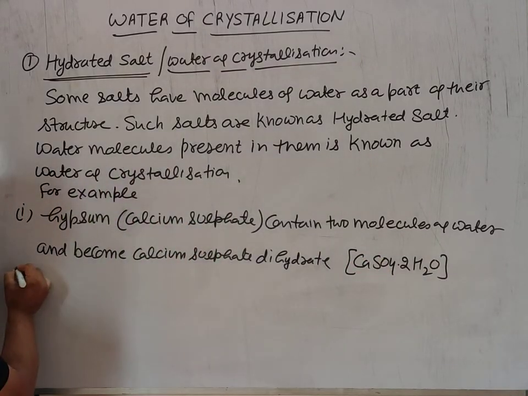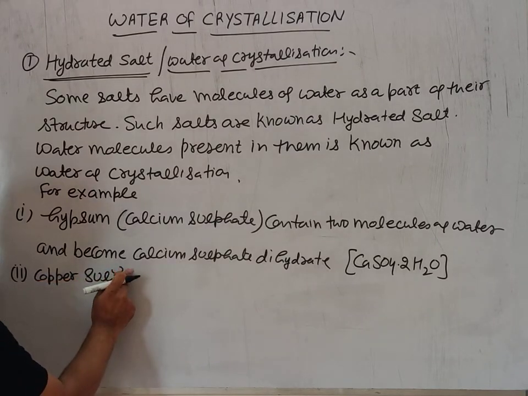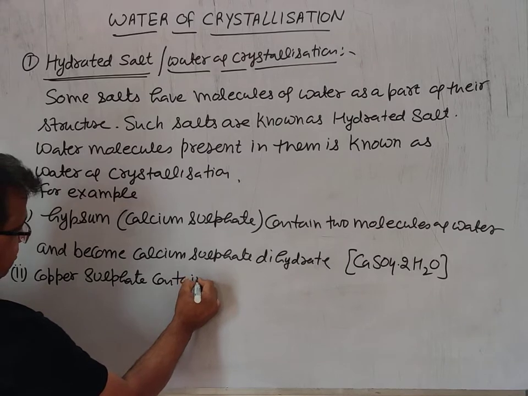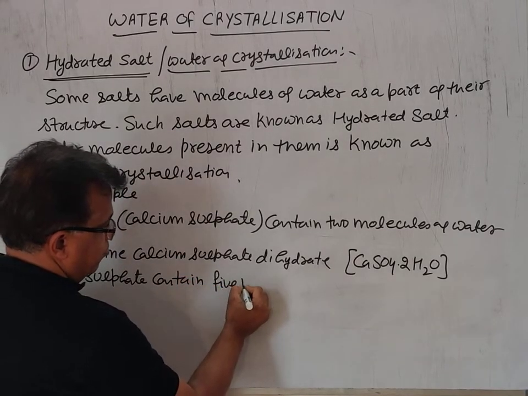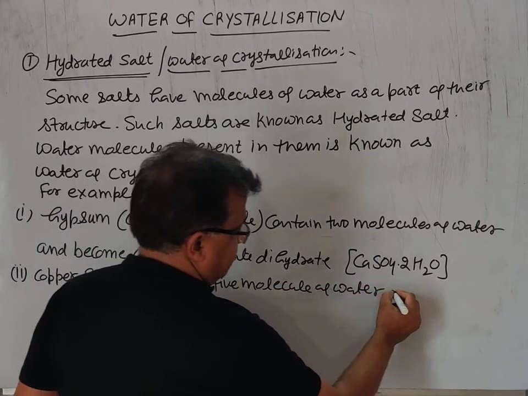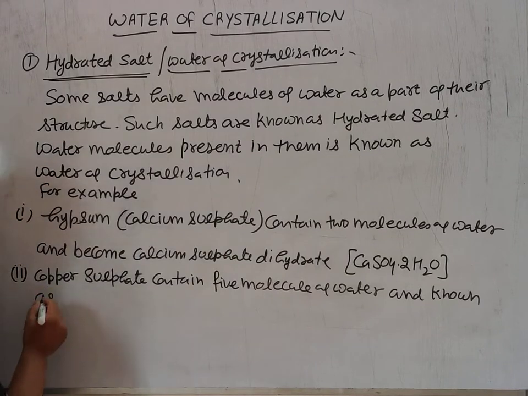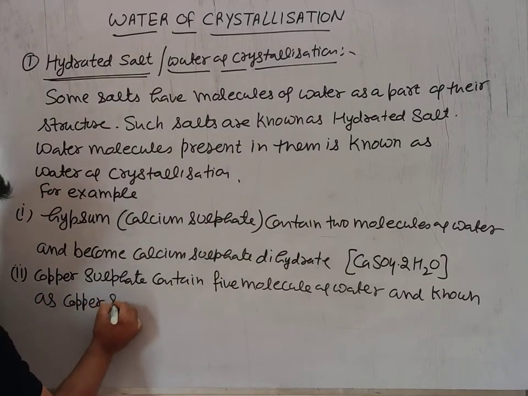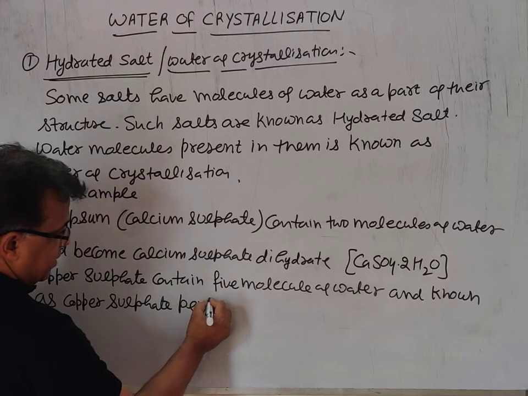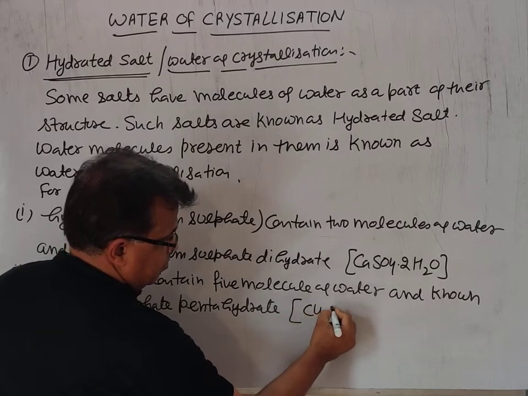Similarly, copper sulfate contains 5 molecules of water and is known as copper sulfate pentahydrate.